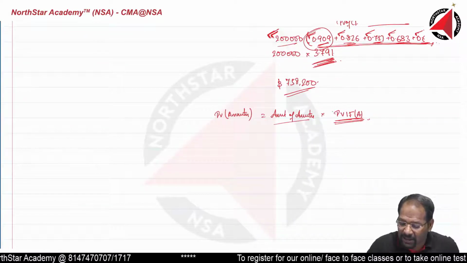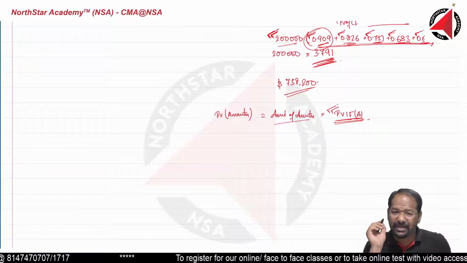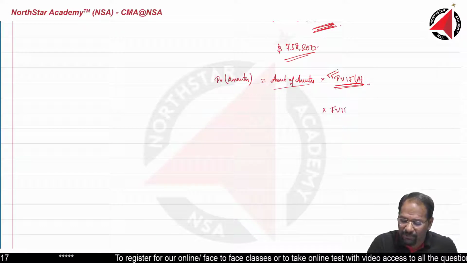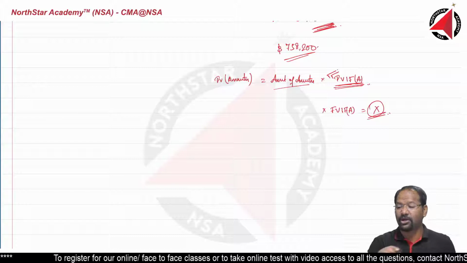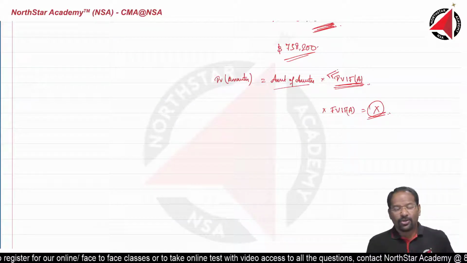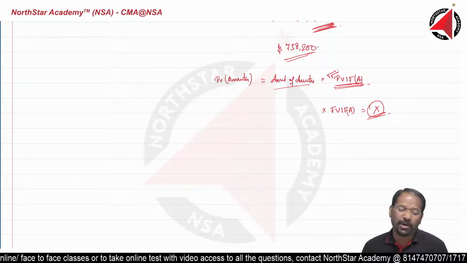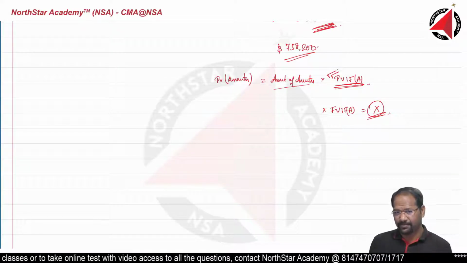Now, this is a calculator. There is a calculator shortcut formula for present value interest factor annuity. Is there a calculator shortcut formula for future value interest factor annuity? Answer is no. There is no calculator shortcut formula for future value interest factor annuity. So you have to use the table for this. But there is a long cut formula in the calculator. That long cut formula I will teach you later.